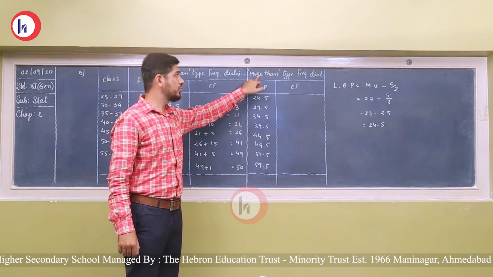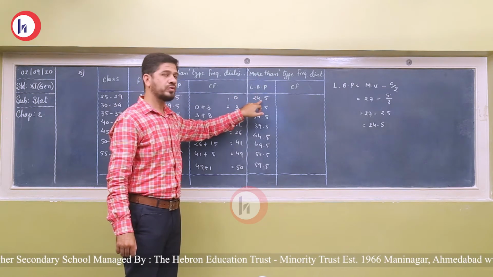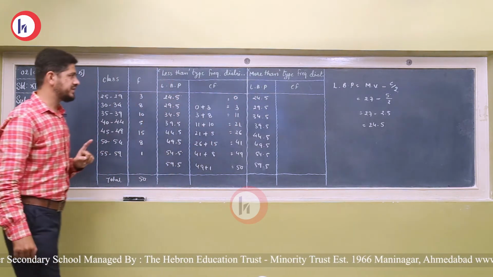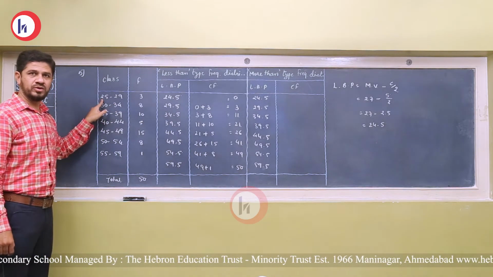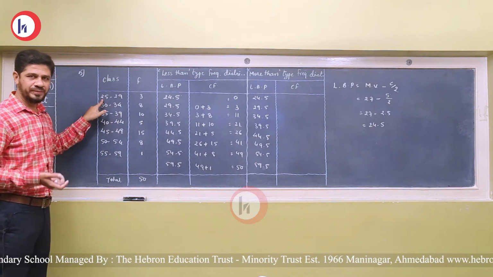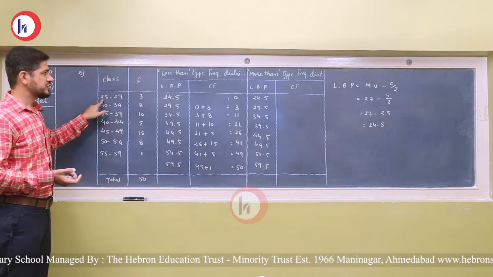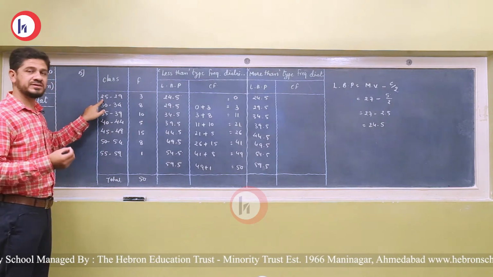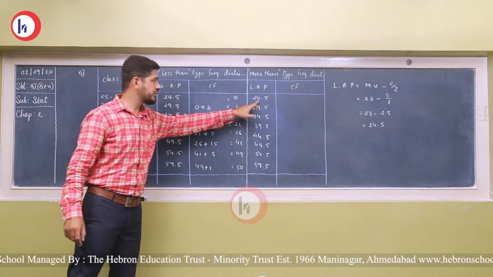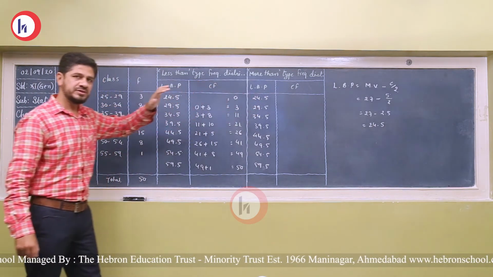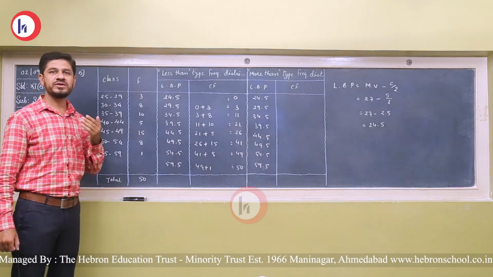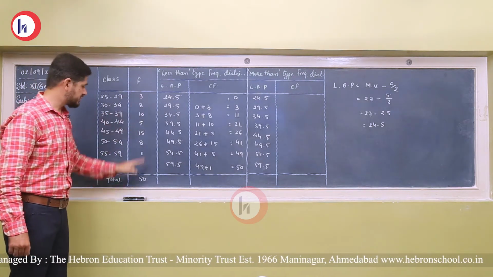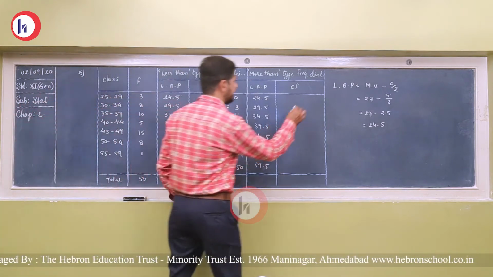So we will read more than. So more than 24.5. As we can see, all the frequencies start from 25. So how many frequencies are there that are more than 24.5? We can say that all the frequencies are more than 24.5, so the sum of those frequencies is 50.